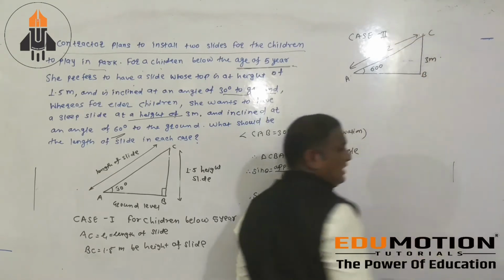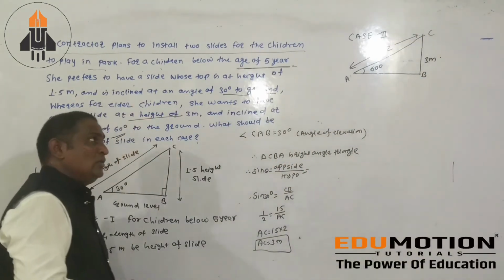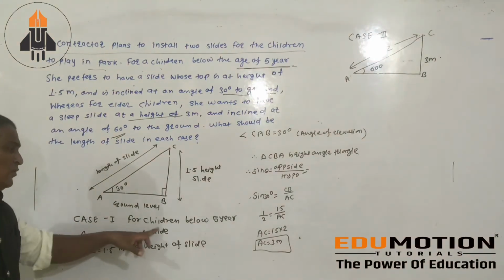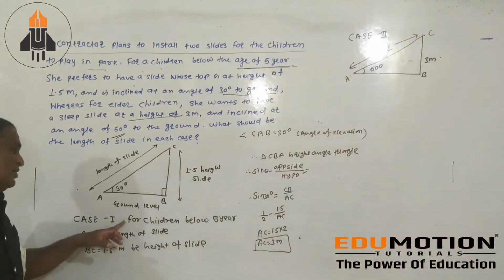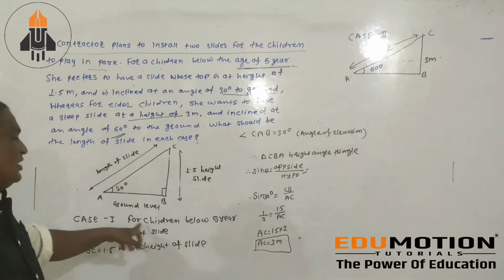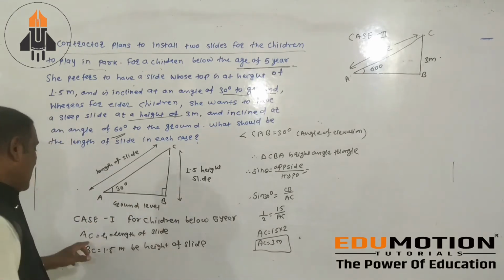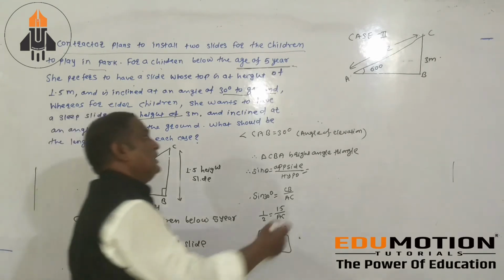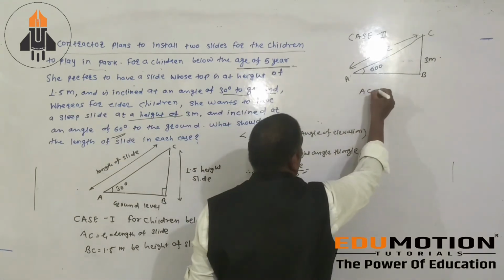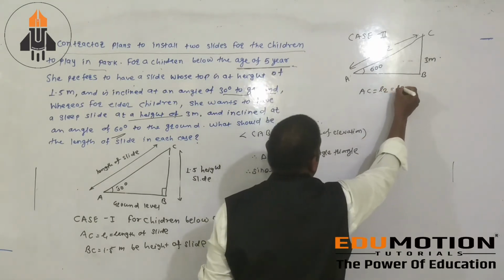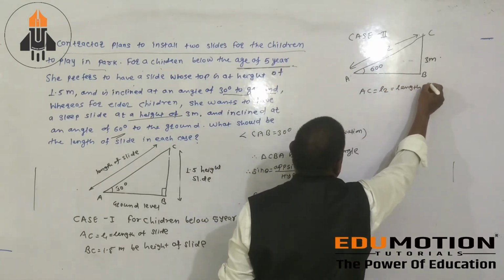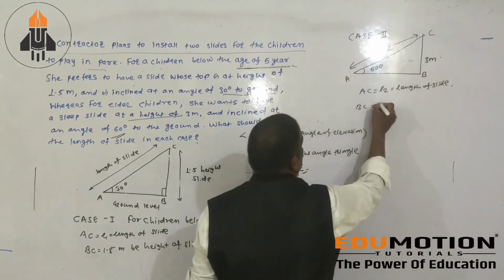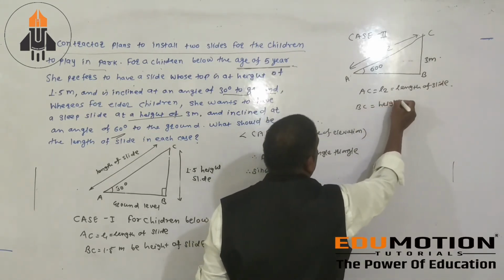Now this is the same consideration. Here I will tell you. Like I mentioned in case number 1 for the children below 5 years, here we do it for the children above 5 years. Next is that AC, let L1 be the length of the slide. Same thing is here, no change. Then BC is the height of the slide.